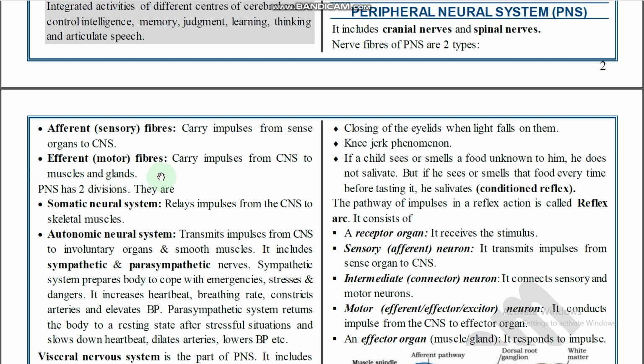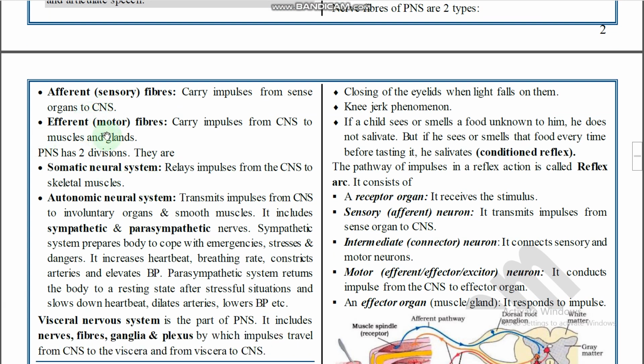And what are efferent fibers? They are motor fibers. Whatever responses are generated by the brain are carried from the CNS to muscles. So efferent or motor fibers carry impulses from the CNS to muscles and glands. That type of fibers are called efferent fibers.